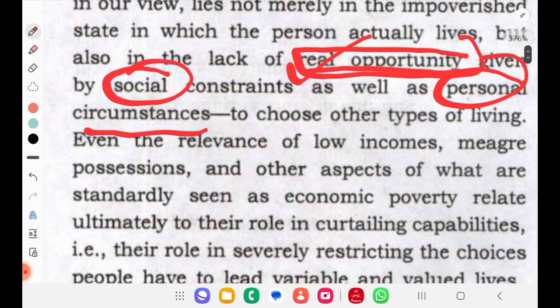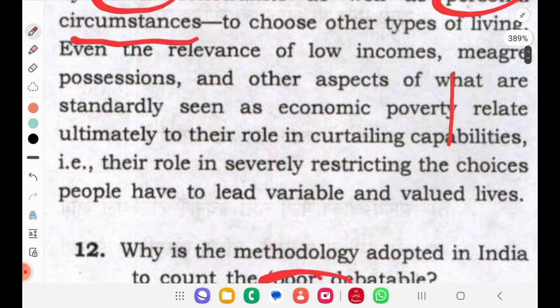So even the relevance of low incomes, mere possessions and other aspects of what are standardly seen as economic poverty relate ultimately to their role in curtailing capabilities. That is their role in severely restricting the choices people have to lead valued lives.